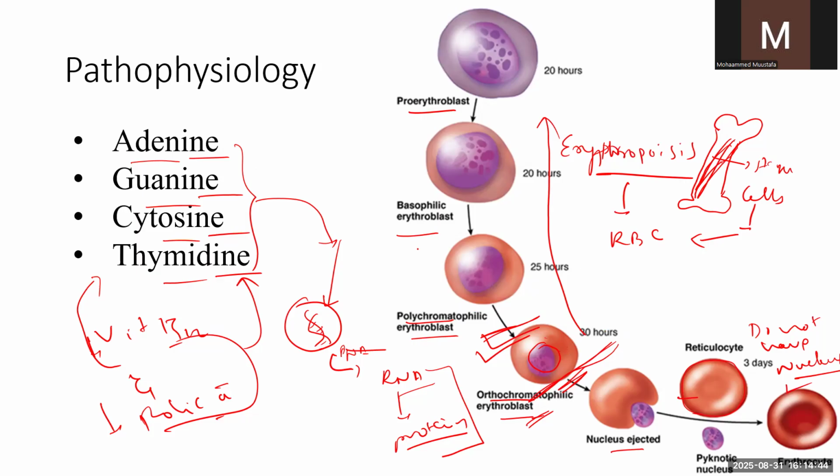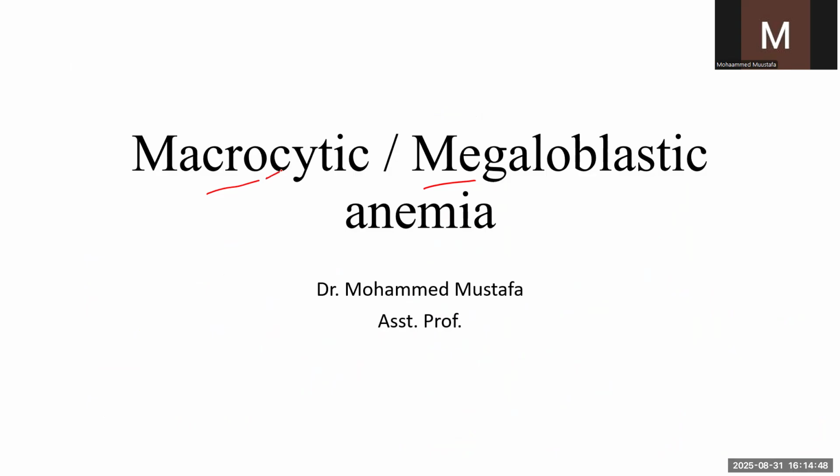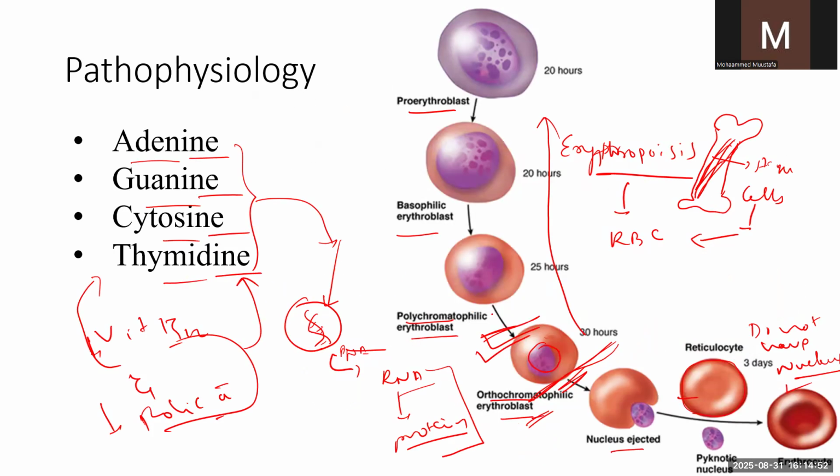I wanted to mention one thing in the beginning, as the title says, macrocytic and megaloblastic. Why do we call these names? Until these cells stay in the bone marrow, they are called blast cells. Once they come into the circulation, then they are called cytes. So that is the difference from the bone marrow.